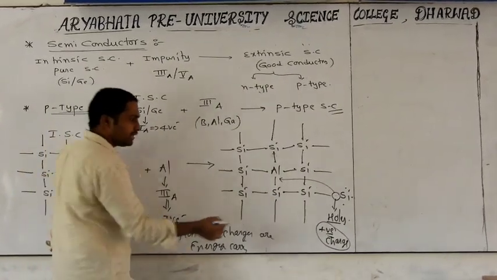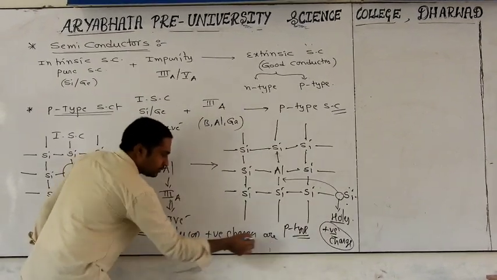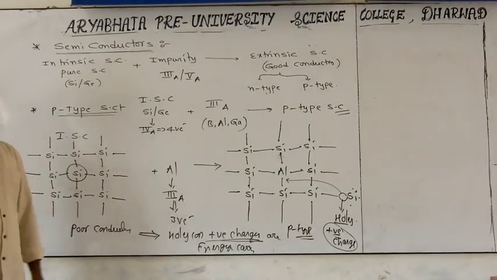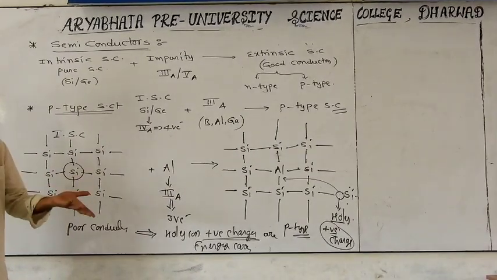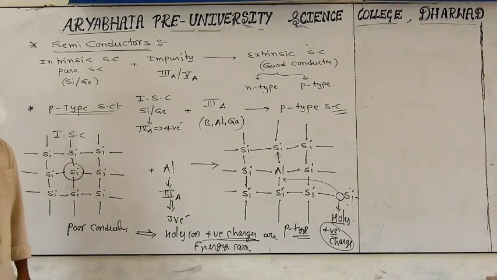We can very easily remember the p-type semiconductor. In the p-type semiconductor, which are the energy carriers? Positive charges. In an n-type semiconductor, electrons are negative charges. All of you clear? Yes.